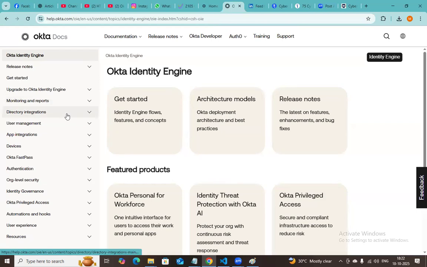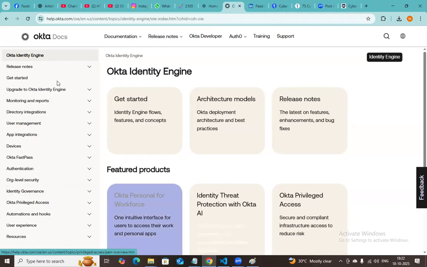So what is this Active Directory? What is this LDAP? Okay, and user management, how we can manage the users, and app integrations, and devices, and Okta FastPass, authentication, organization level security, identity governance. Let me show one by one.